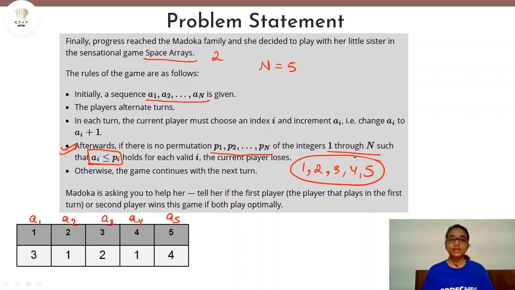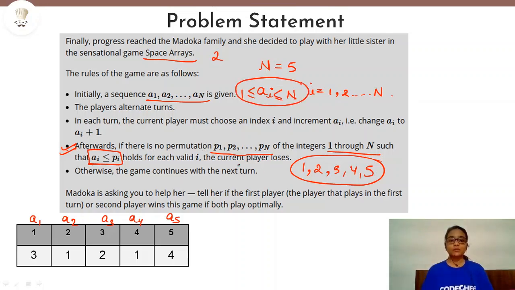And one more thing that is given to us in the constraint section: suppose the sequence A1, A2, up to An can be defined as Ai, where i is equal to 1, 2 up to N. Then in that case, what will be the range of values which the sequence can have? So Ai will be greater than or equal to 1 and less than or equal to N. These are the only range of values that our sequence can have.